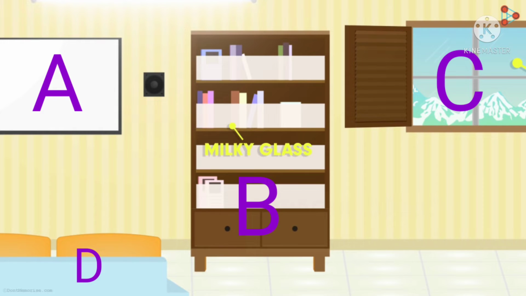Some polythenes are transparent also. If you put a transparent glass, and in front of that glass there is one source of light, a candle or a flashlight or a torch, that is our transparent object.